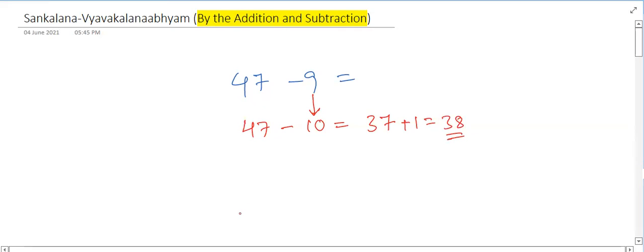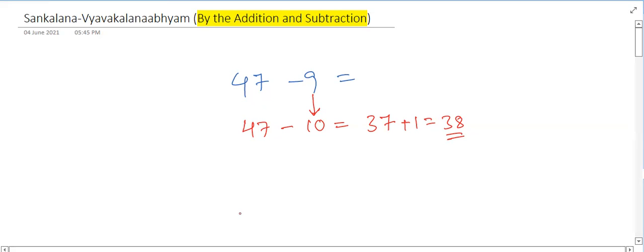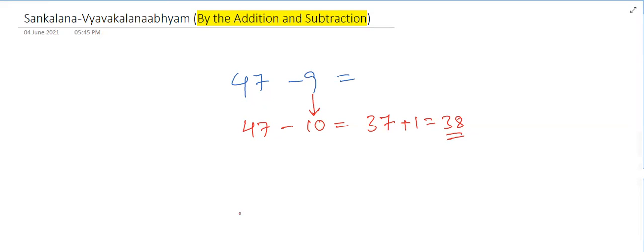Previously, we gave the number and after adding the numbers, we are taking back. So here we are subtracting extra number, bigger number, and later we are giving back. So overall, there is a Sankalana and there is a Vyavakalana. There is an addition as well as subtraction.